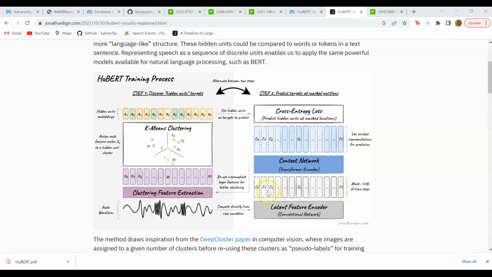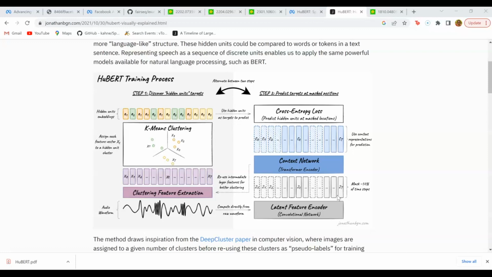These are nothing but the discrete embeddings for the raw continuous input. Once we have passed this continuous waveform into the CNN encoder, what we get is this, here called Z. Then we want to pass this input into a BERT encoder.